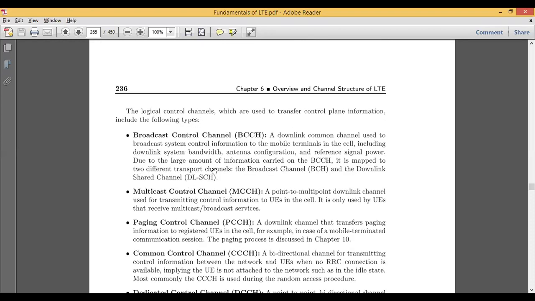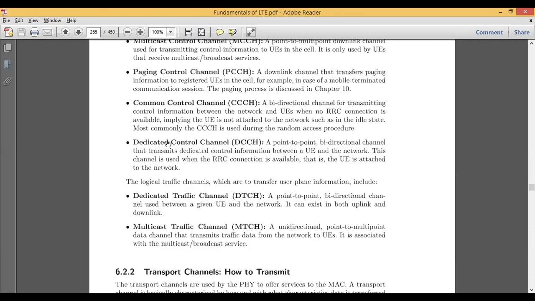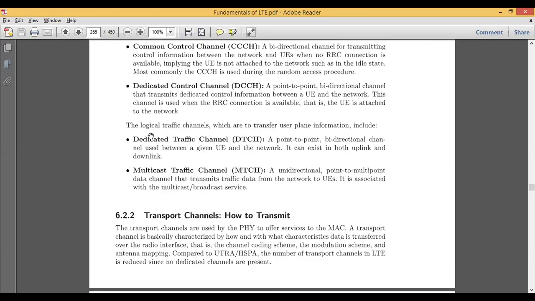These are the various operations done by logical control channels, which fall under what to transmit. Similarly, we have another type called logical traffic channels, which also fall under what to transmit. Here you can see there are only two types. One is the dedicated traffic channel, which we call DTCH.